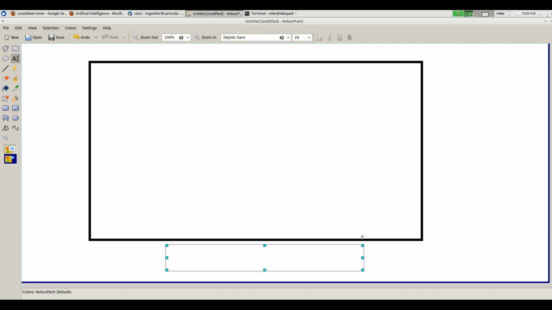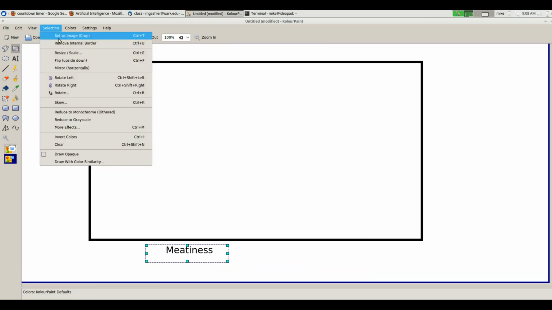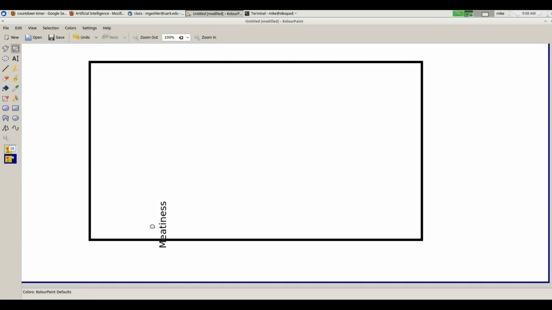Sound good? How about meatiness? Pizzas can vary in their meatiness, right? And pizzas can also vary in their what? Breadiness. So how about their carbiness? Okay. Now, let's use everything in the right-hand top corner.